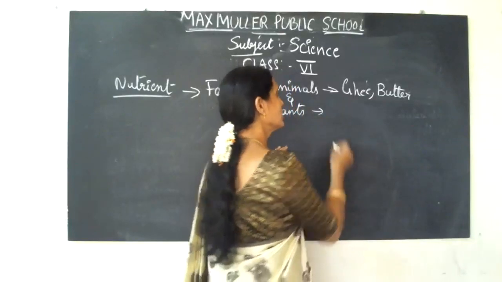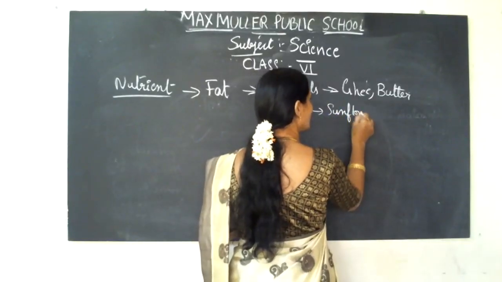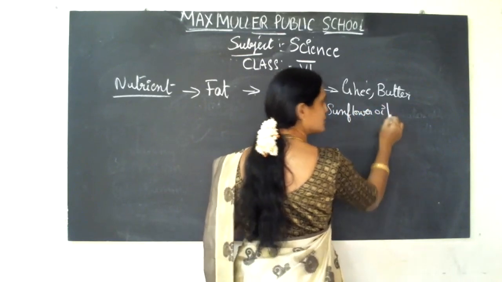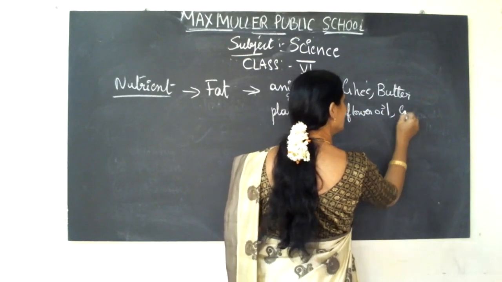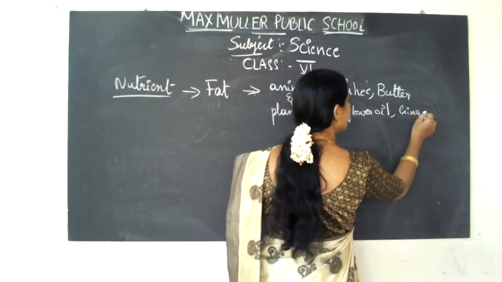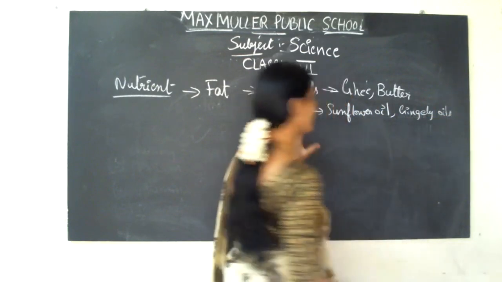From plants we get sunflower oil, all the oil which we get from plants, the seeds of the flower, sunflower oil, then gingelly oil, all types of oils. These are from the plants we get.